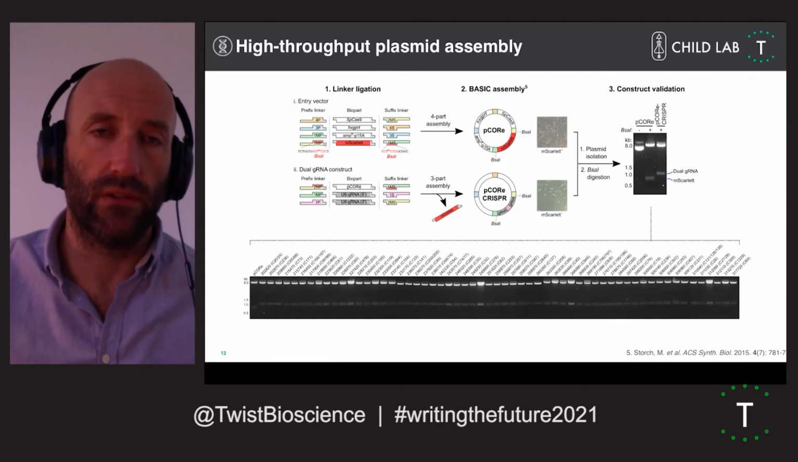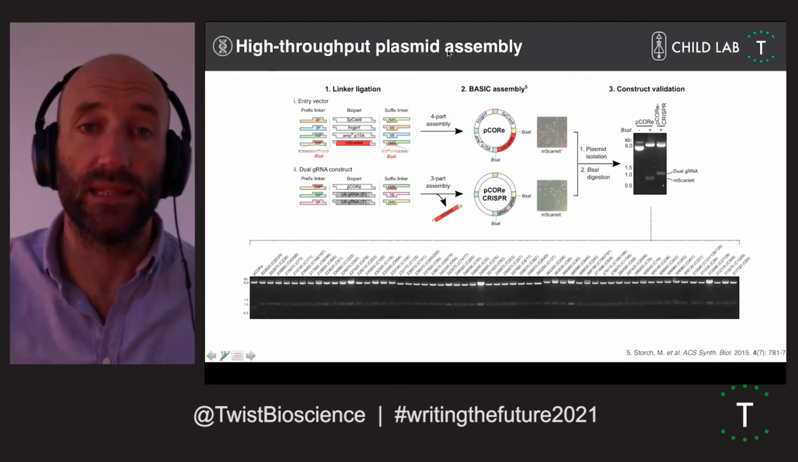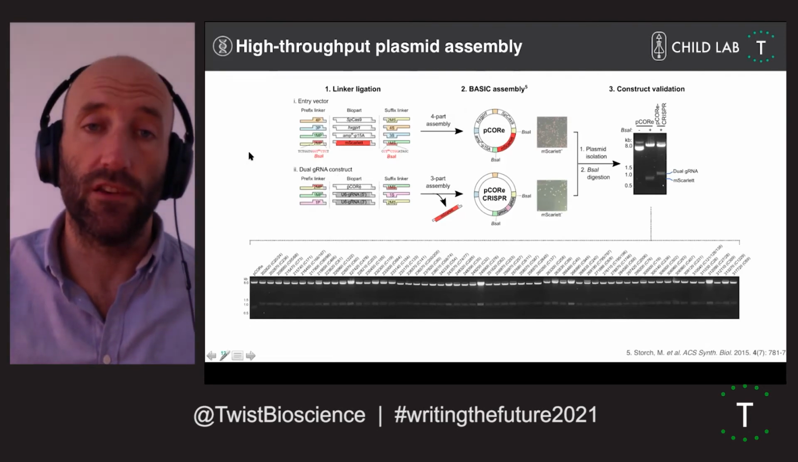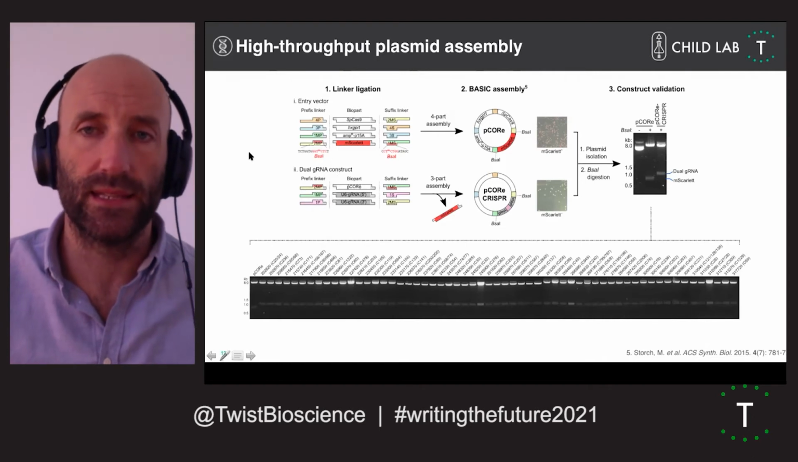And we think we can now generate on the order of a few hundred plasmids using this basic assembly method from Jeff Baldwin's lab in about a week. So that's really powerful too.